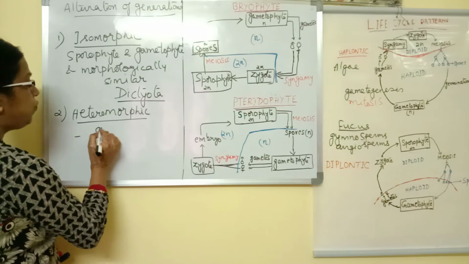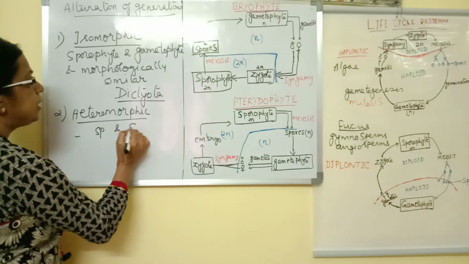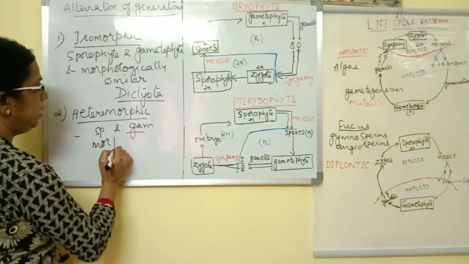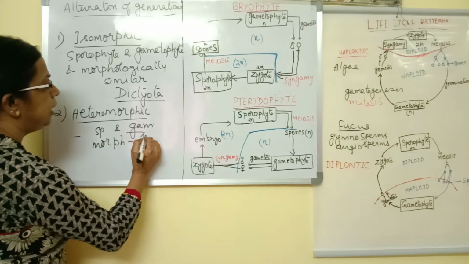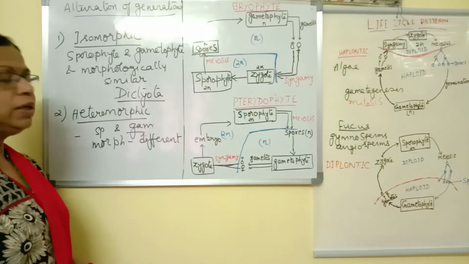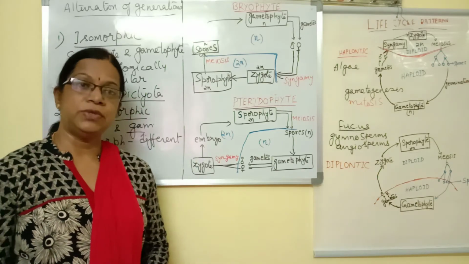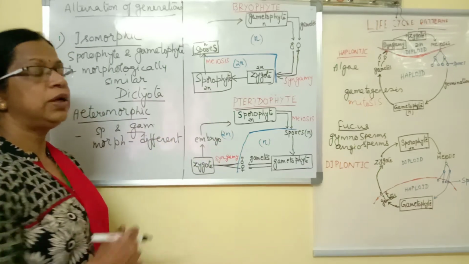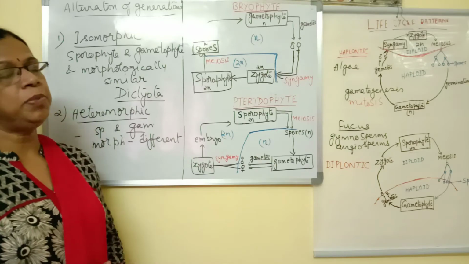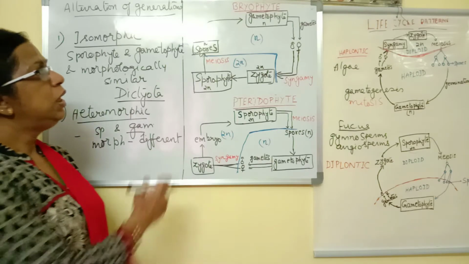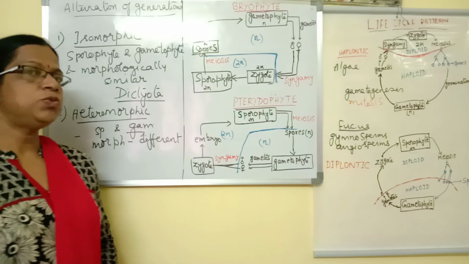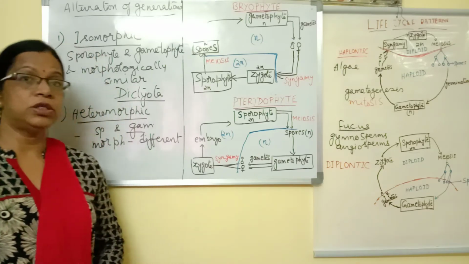So here, sporophyte and gametophyte, these two are morphologically different. So we call it a heteromorphic alternation of generation, like all the life cycles we have done. Whether it is an alga, or a higher plant like angiosperms, gymnosperms, or a bryophyte, pteridophyte, we find in all cases sporophyte and gametophyte are morphologically different.